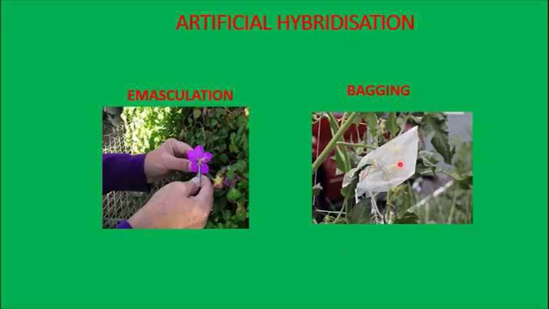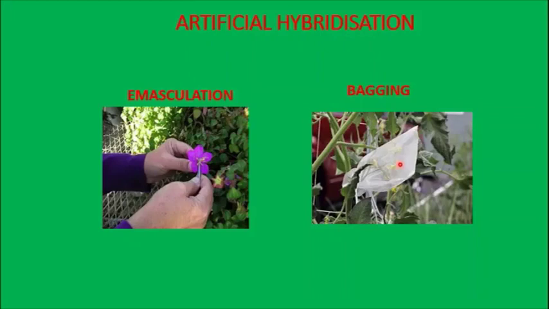Then the bag is removed and the compatible pollen grains are dusted onto the stigma of the flower, and again it is rebagged to prevent further contamination. And what happens after that? It is rebagged, covered and left, and finally a screening process is done to check the quality of the seed. So this is the main mechanism carried out in artificial hybridization, and it is done in bisexual or hermaphrodite flowers.